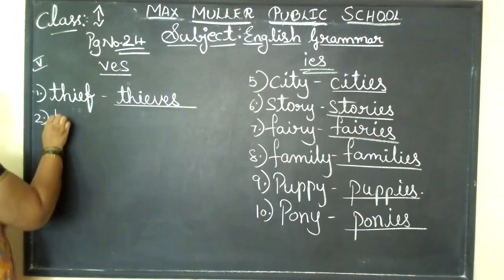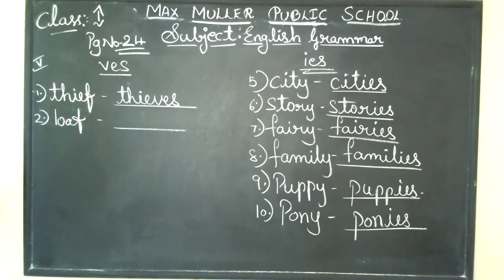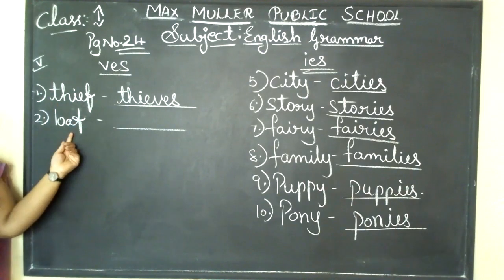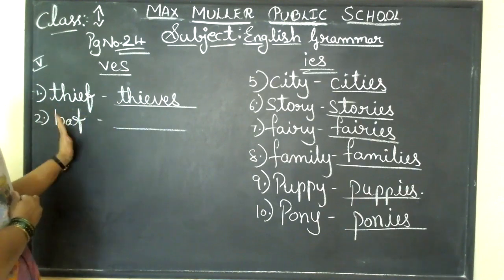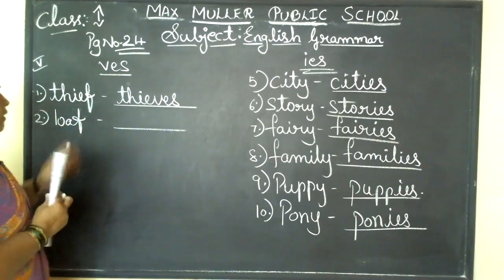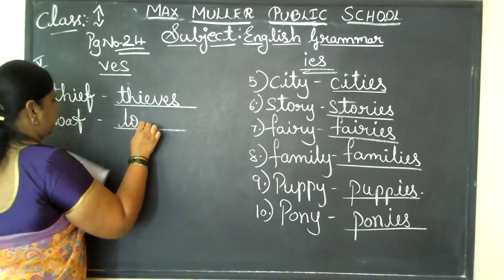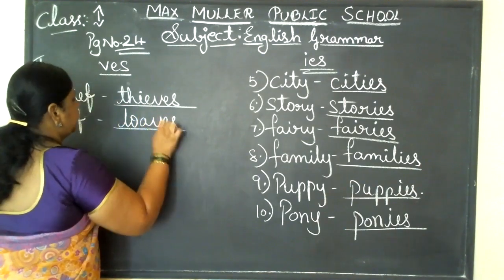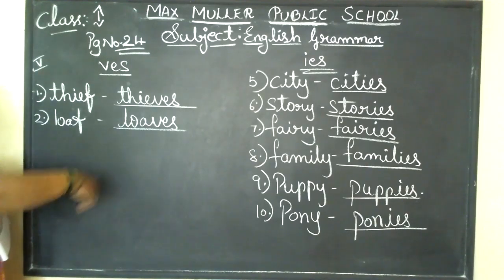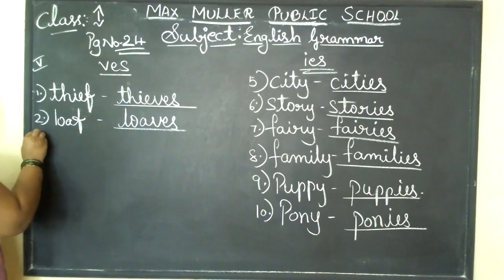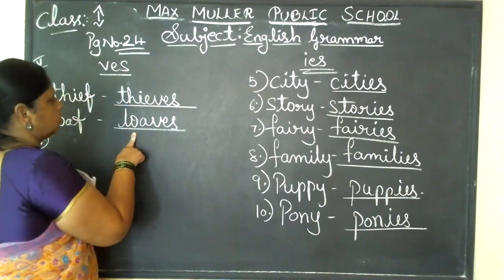Next is loaf, LOAF. Loaf means mommy will give you money and tell you to bring a loaf of bread. So you go to a bakery and bring a loaf of bread. That is called one. If you see many, you need to say loaves. If you go to a bakery, what do you see? Many bread loaves will be kept there inside the glass box. Right now, this is one and this is many. It is called loaves.